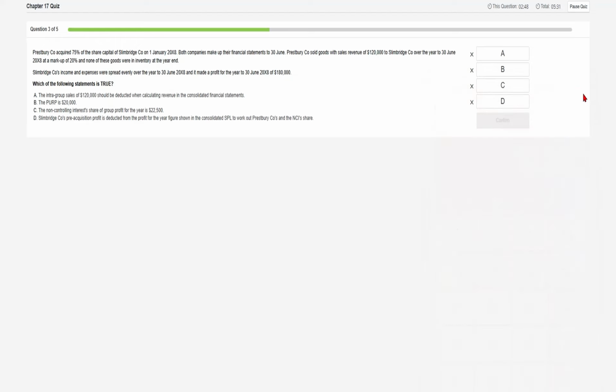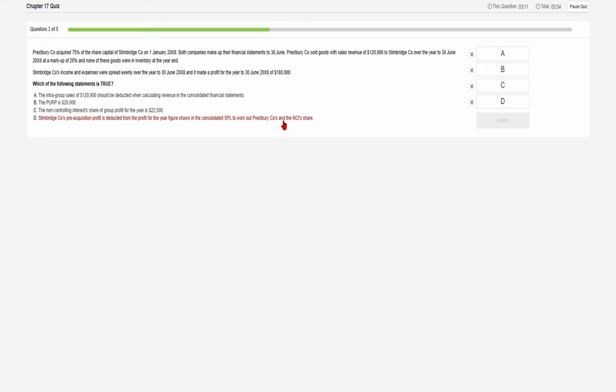That's the correct one. Alright, then Slimbridge company pre-acquisition profit is deducted from the profit for the year shown in the consolidated SPL to work out the NCI share. No. So we didn't deduct the Slimbridge pre-acquisition profit.